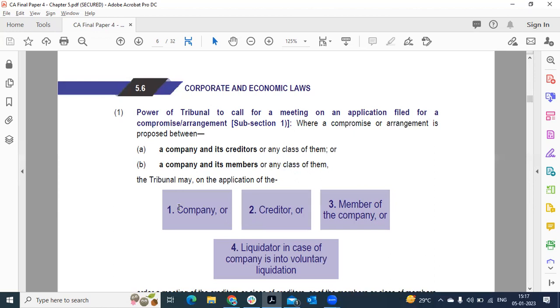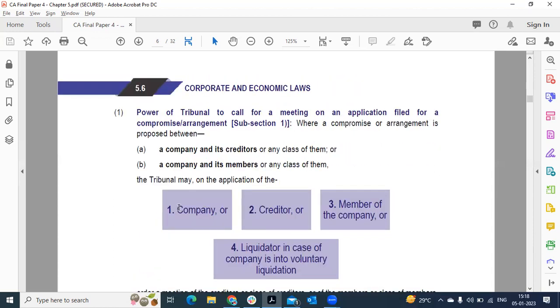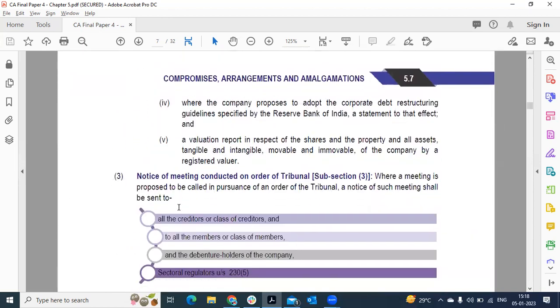If a company composes a scheme where it owes 10 crore rupees to its creditor, but the scheme only gives 1 crore rupees, this is not justifiable. So NCLT will directly reject this application. When it is justifiable, NCLT will issue an order to hold the meeting.